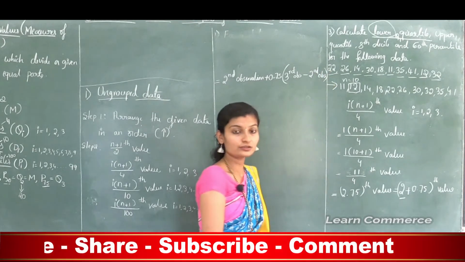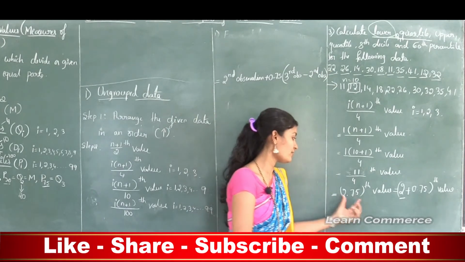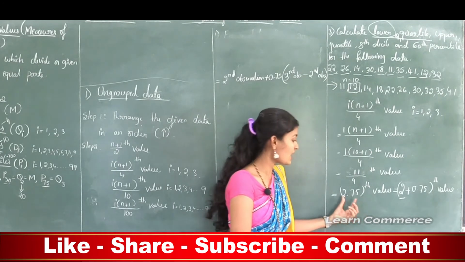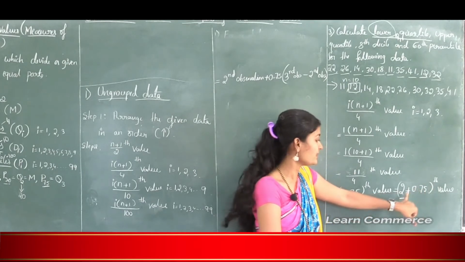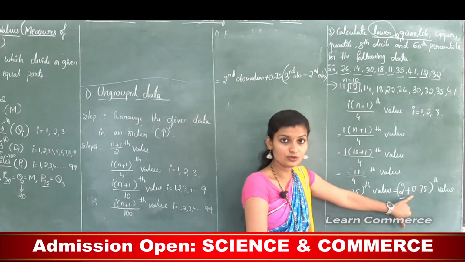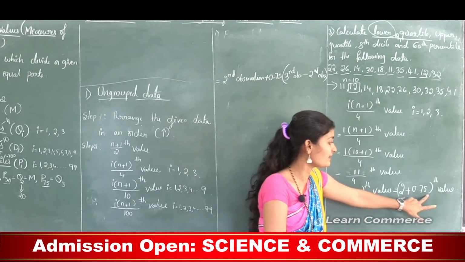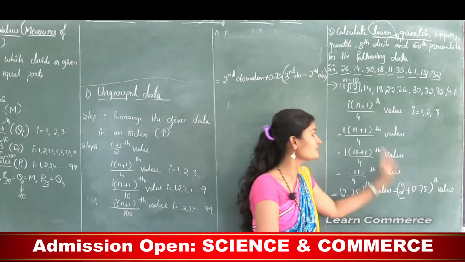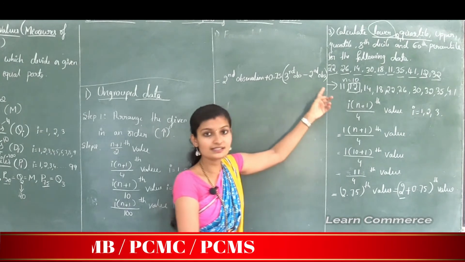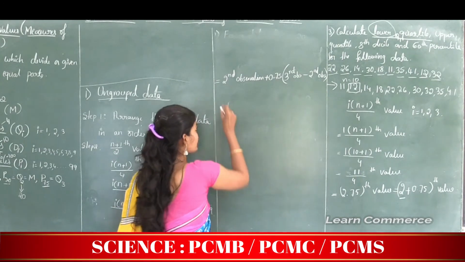See how to find out the value. First we got one value, that is 2.75. After that split the terms, that is 2 plus 0.75. Next find the second value plus 0.75 into the third observation minus the second observation.